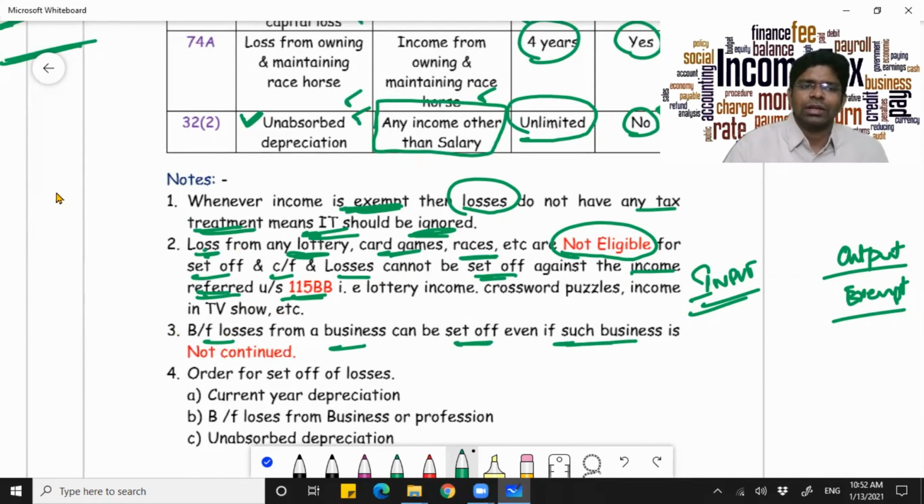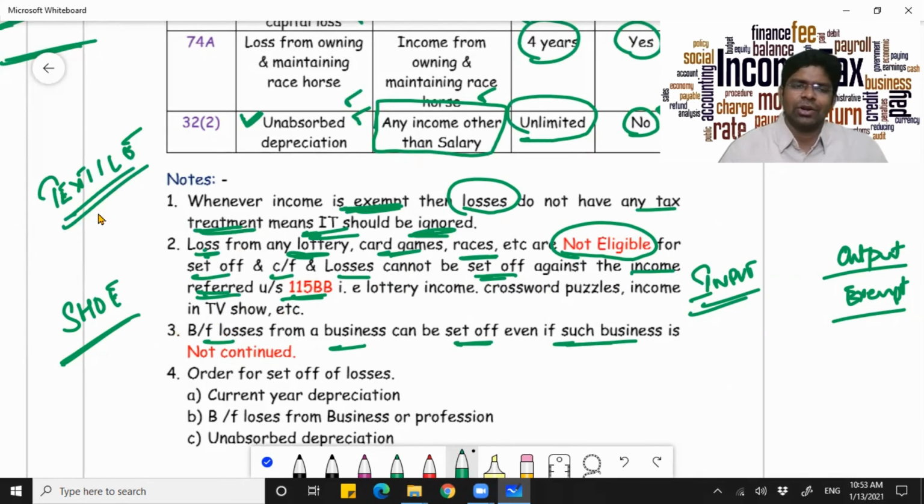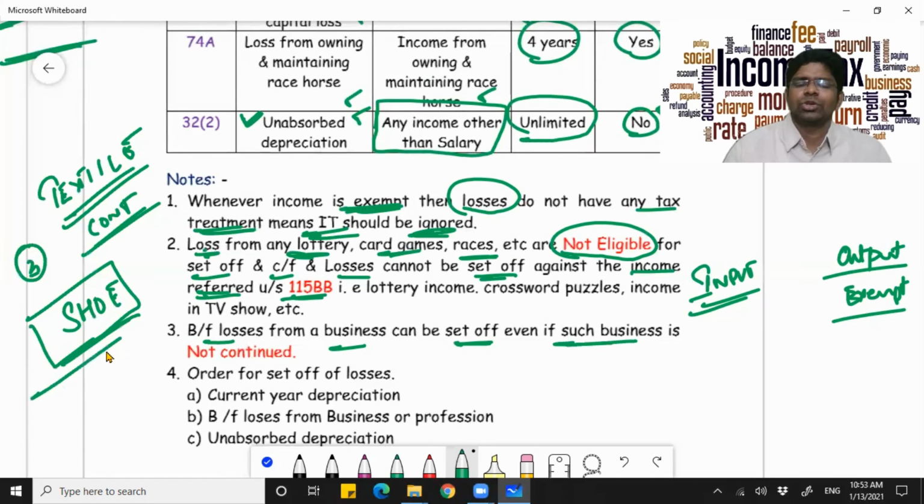Say you have got a textile business and you have got another, as we earlier mentioned, a shoe production business. You have been incurring loss continuously here. So you stopped this after 3 years and then your shoe business is benefiting you a lot.